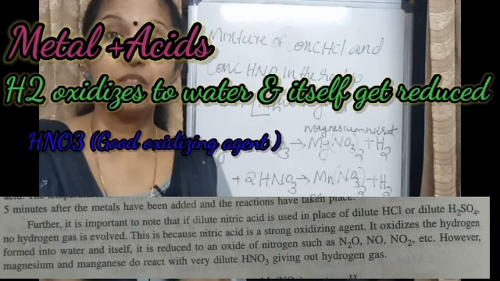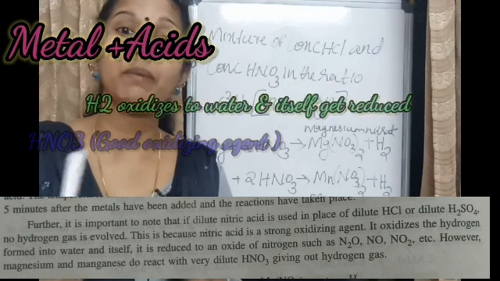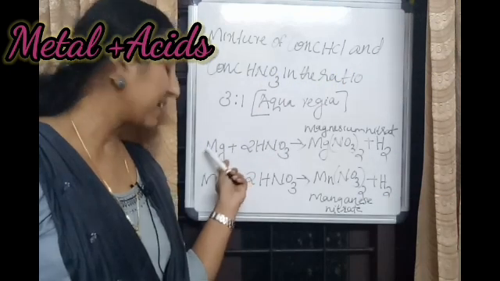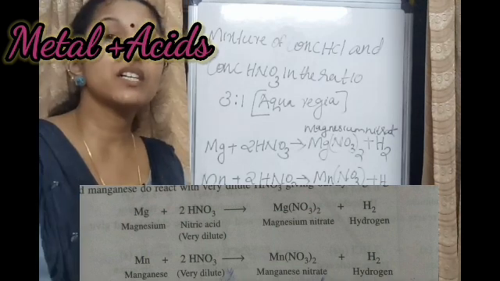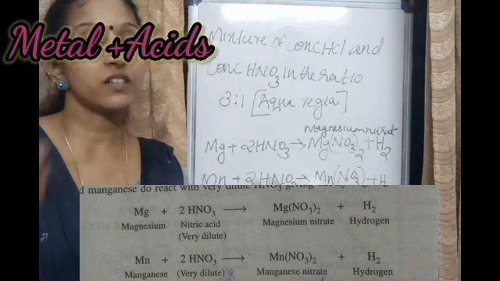But metals like manganese and magnesium react with dilute nitric acid to form salt and hydrogen gas.